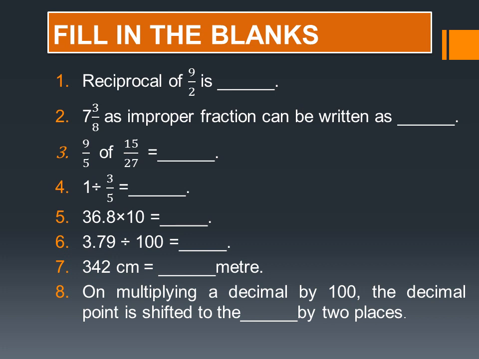Next one, 342 centimeter equal to dash meter. 1 meter is equal to 100 centimeter. So 342 divided by 100, then you will get the answer. Next one, on multiplying a decimal by 100, the decimal point is shifted to the dash by 2 places. Shifted to the right or left, you think and write it. Okay.